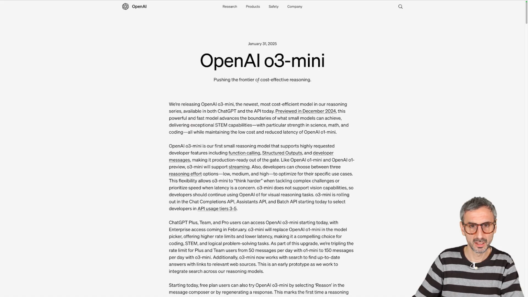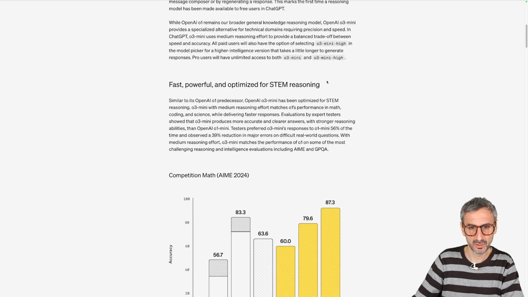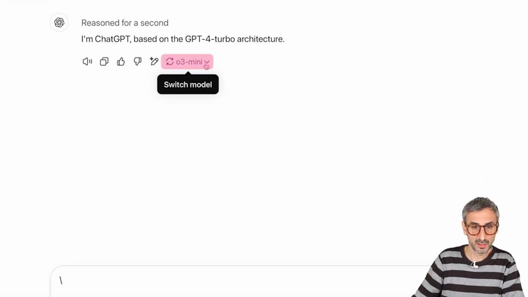And the response from OpenAI was fast. They came up about a week and a half later with O3 Mini. So this model right here, announced by OpenAI, you can find in the model picker or the switch model button, O3 Mini. So the response was, okay, you released my money maker for free. Now I have no other choice than to give my free users a similar reasoning model. And that's exactly what they did by releasing the O3 Mini model to every user. By all users, I mean the ChatGPT free users plus all the different paid tiers: Plus, Teams, and Pro users.